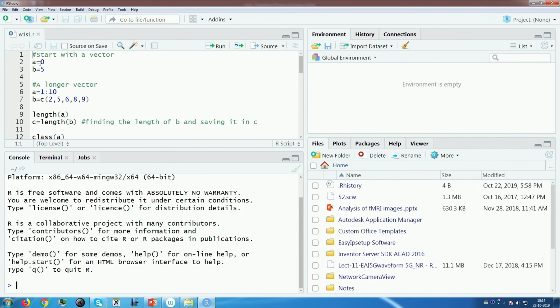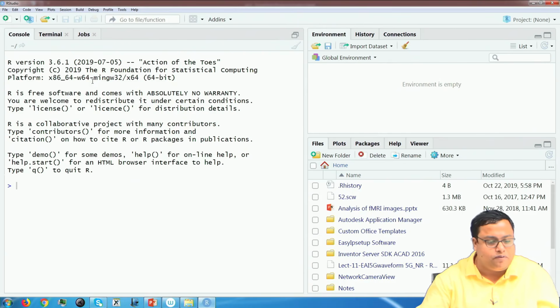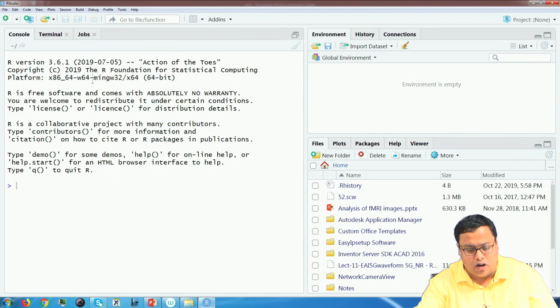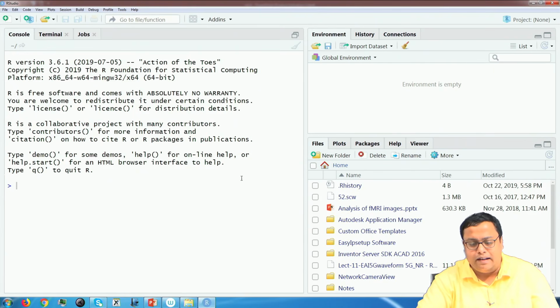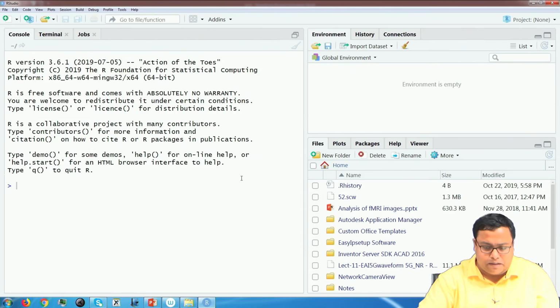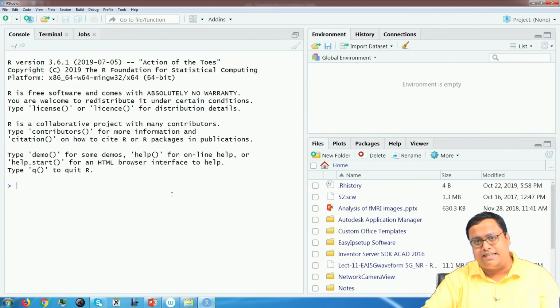In my case, there was already one file open, but most of you, if you are doing it for the first time, will see something similar to this view. This is a UI, and as I told you, it is more friendly than R's own UI. There are various aspects of this particular UI. Currently, you can see there are boxes, two here and two in this part, and I will explain step by step what the job of these particular boxes is.